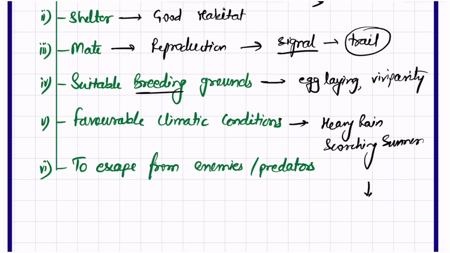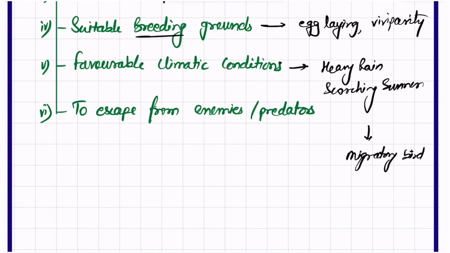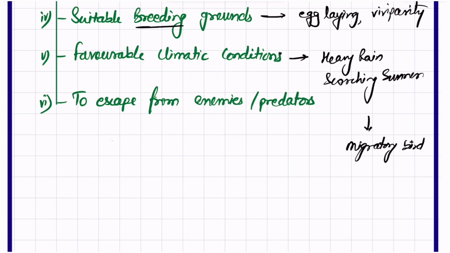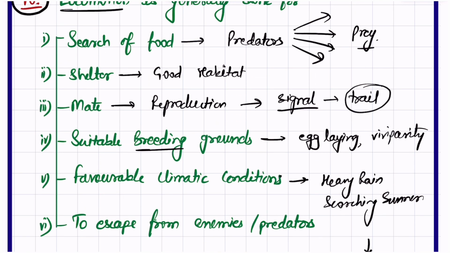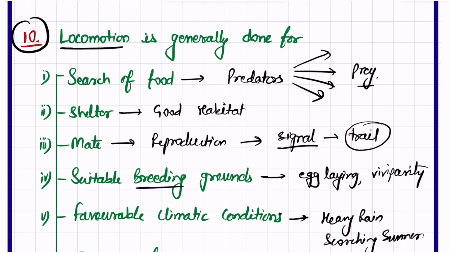Here migratory birds are a very good example. They migrate across the globe, many times so that favorable climatic conditions are available. And to escape from enemies and predators. It is a very obvious point. Many times in the Discovery channel or whatever, you must have seen that a deer is being chased by a tiger or leopard. Fine. So locomotion is also used to escape from enemies or predators. So NCERT gives 6 points regarding that: search of food, shelter, mate, suitable breeding ground, favorable climatic condition, and escape from enemies and predators.